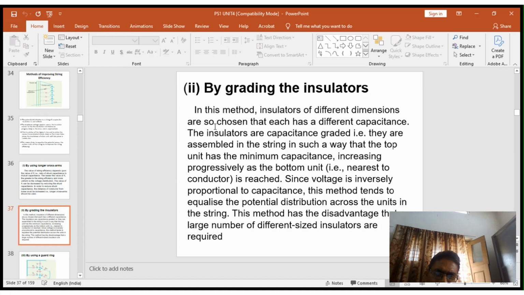The second method is grading of the insulators. In this method, insulators of different dimensions are chosen so that each has a different capacitance. The insulators are capacitance graded. They are assembled in the string in such a way that the top unit has the minimum capacitance, increasing progressively until the bottom unit nearest to the conductor is reached. Since voltage is inversely proportional to capacitance, this method tends to equalize the potential distribution across the string. This method has the disadvantage that a large number of different sized insulators are required.